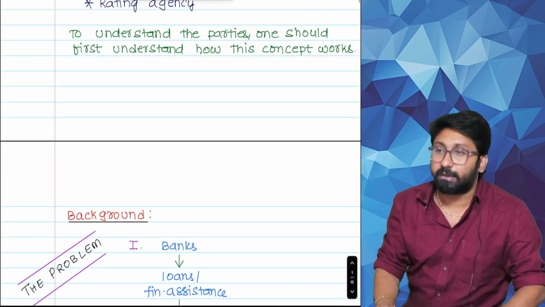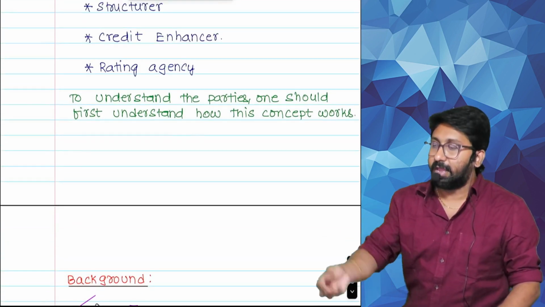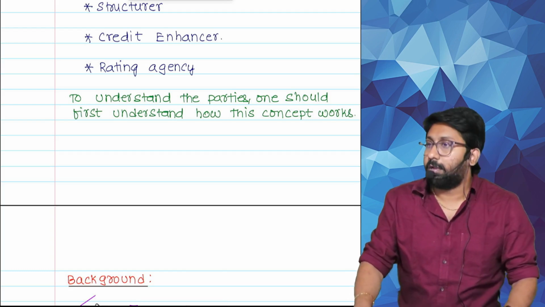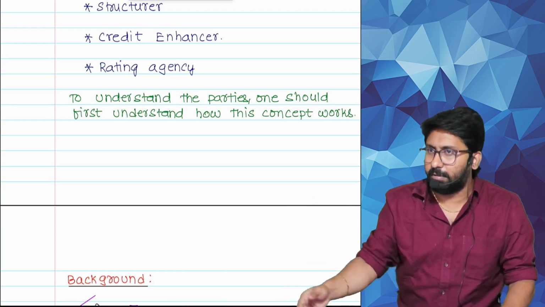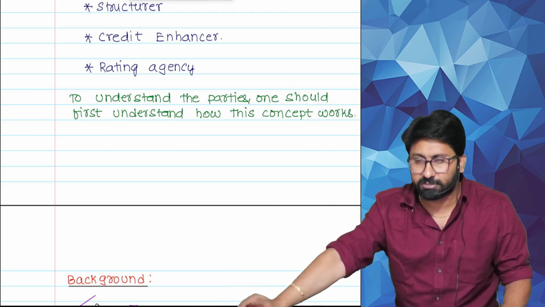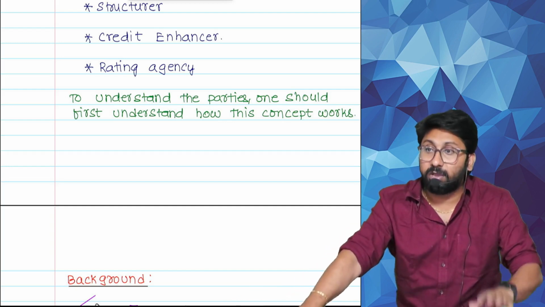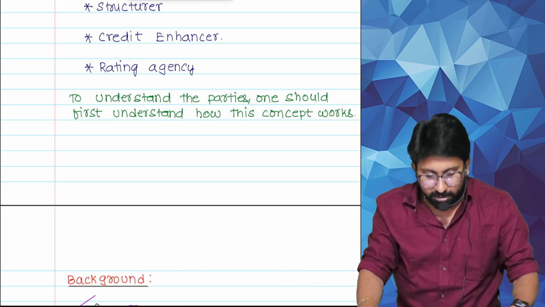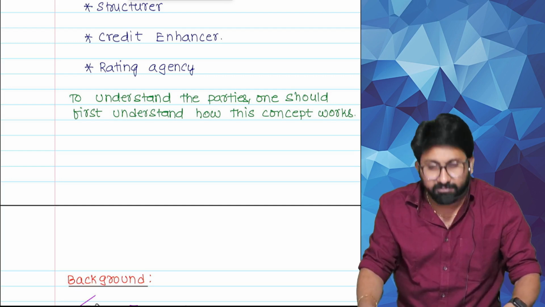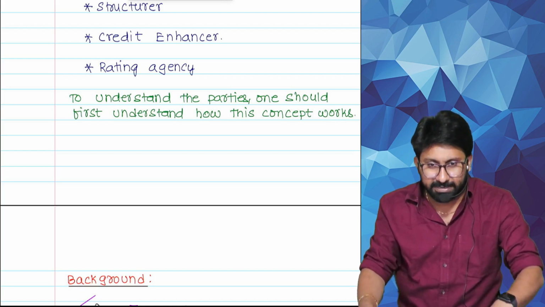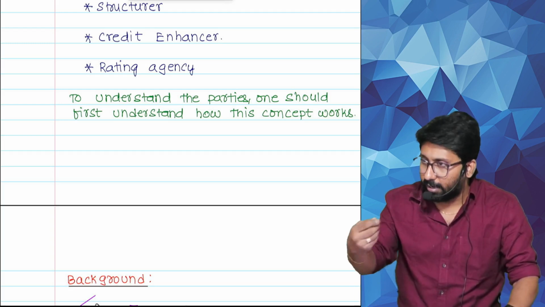Before going into that, why has this concept come? I will ask one question to everyone. Try to answer this. Maybe whoever is working at your home, maybe you or your parents or your cousins or brothers, siblings, everyone, whoever is working and having a credit card or debit card, whatever the case may be. Maybe you also. Have you ever got a call from a bank? We are giving you pre-approved loans. Have you got the messages? Or have you got a call?